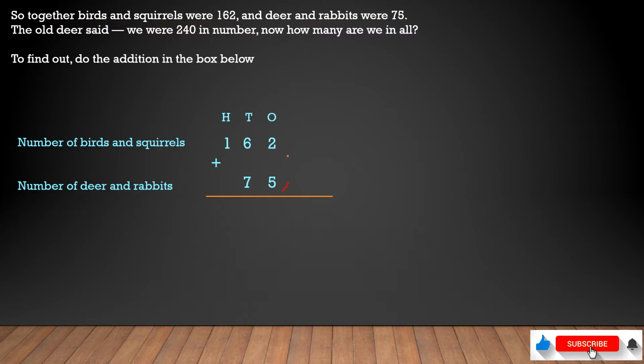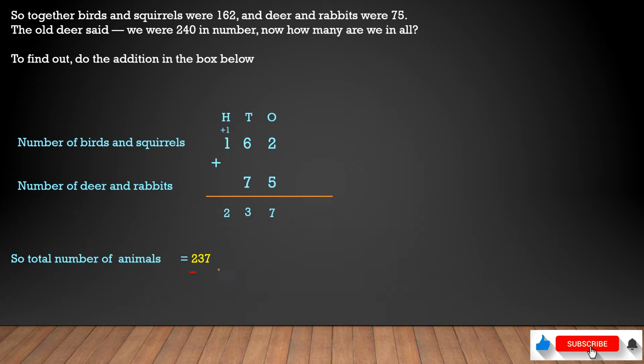If you add them, 5 and 2 will give us 7, 6 and 7 will give us 13, and this one will move as a carryover to the hundreds place digit. If you add 1 plus 1, it will give us 2. So we will get finally 237.